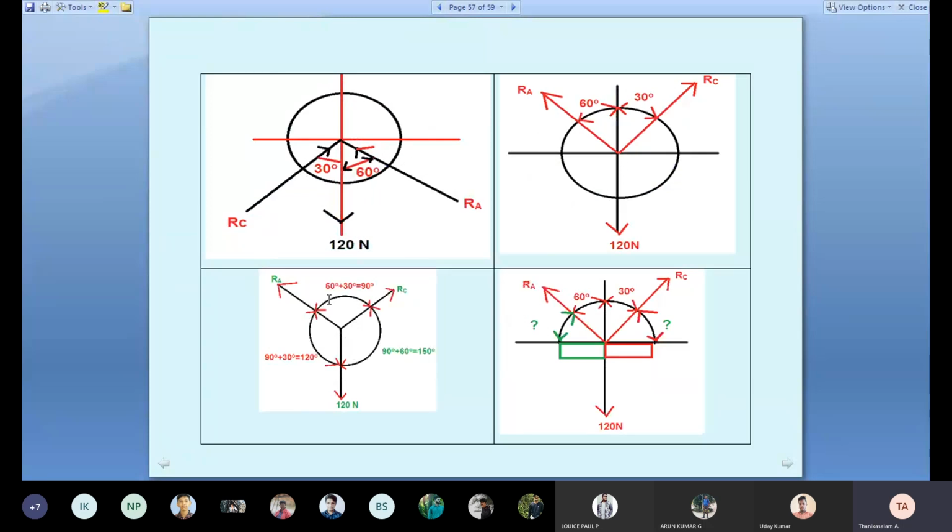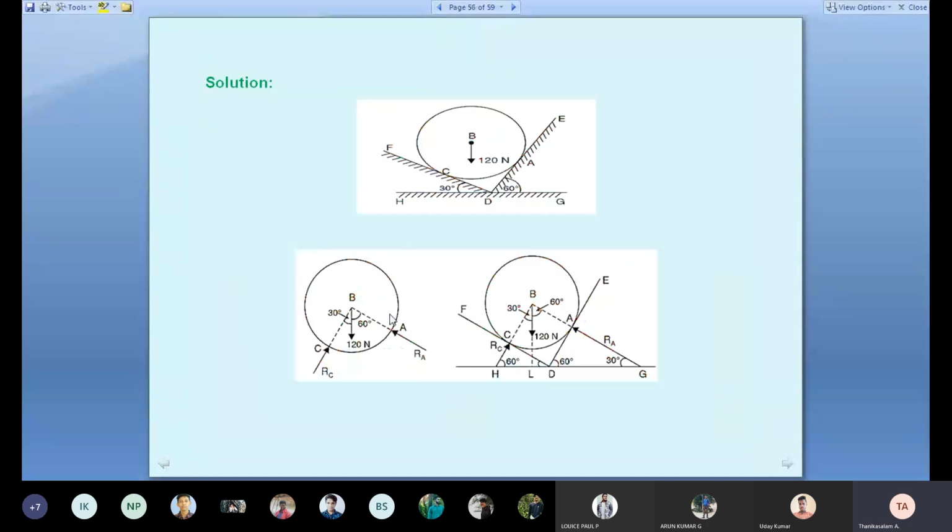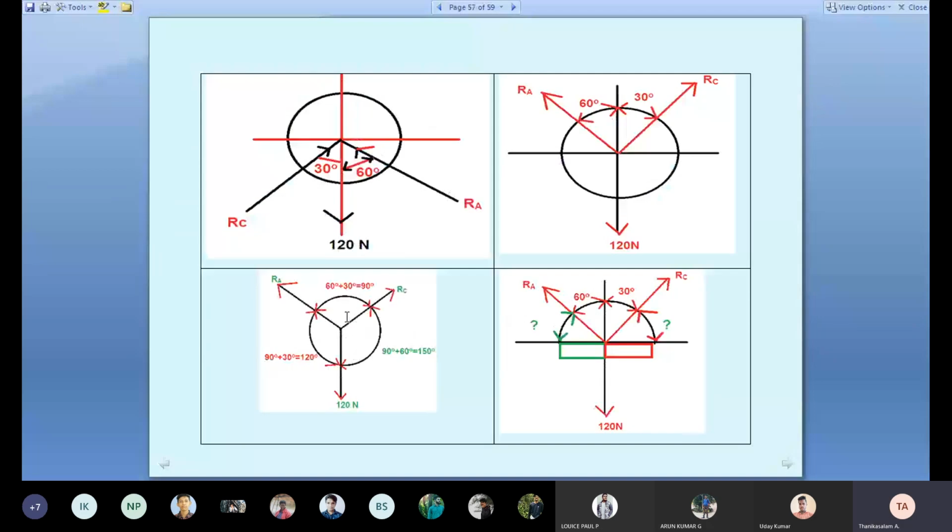Finally, I draw the quadrants, x-axis and y-axis. The weight is acting vertically down, no? 120. RA is 60 degree with this vertical. Similarly, RC is 30 degree, see here, red color, 30 degree. But actually, see the arrow mark. RA goes in which direction? RA goes to the second quadrant, with 60 degree to the vertical. So I converted: RA goes to the second quadrant with respect to vertical 60 degree. Similarly, RC goes to the first quadrant with respect to vertical 30 degree.